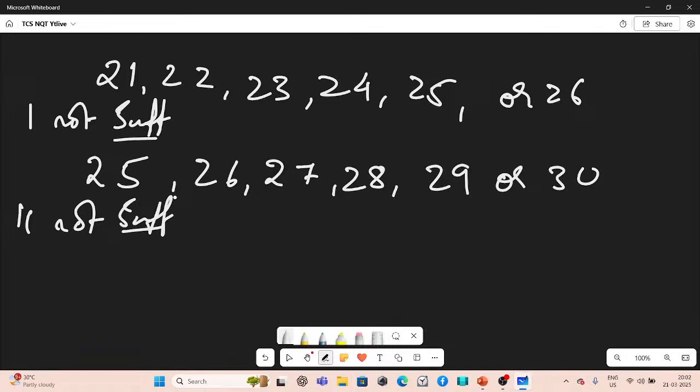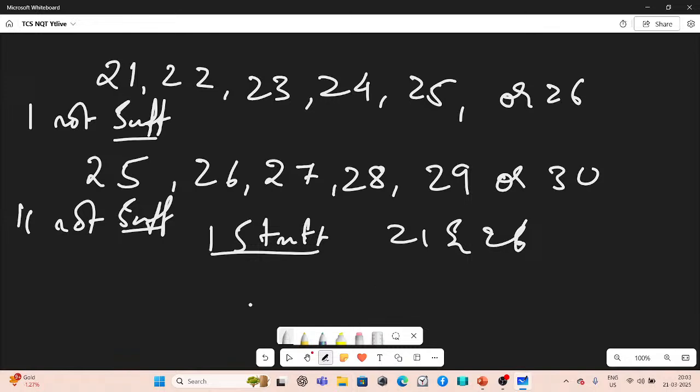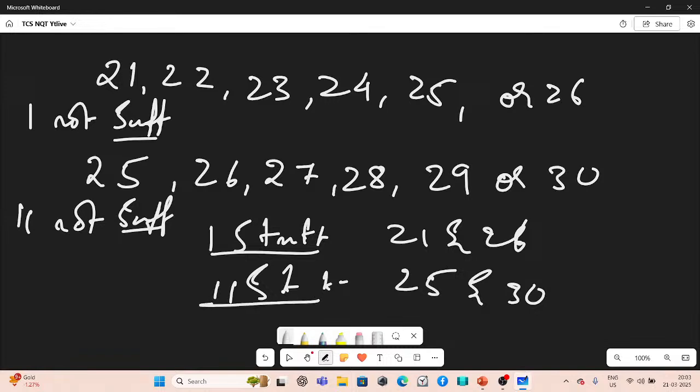So, using both the statements, let's see if we can crack something. From the first statement, the students are between 21 and 26. From the second statement, the students are between 25 and 30. So the common number in both sets of numbers is 25.